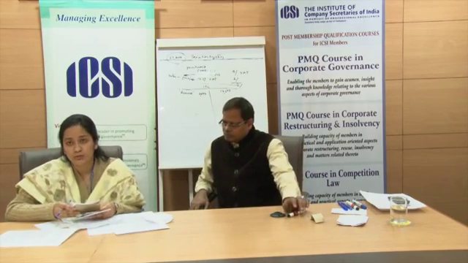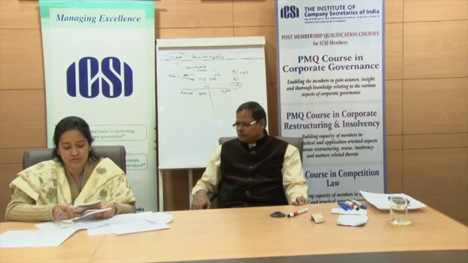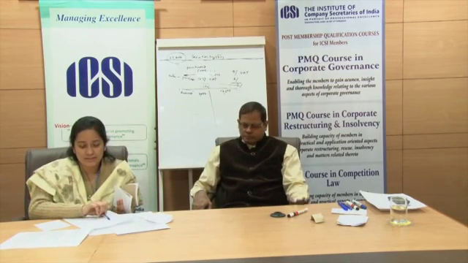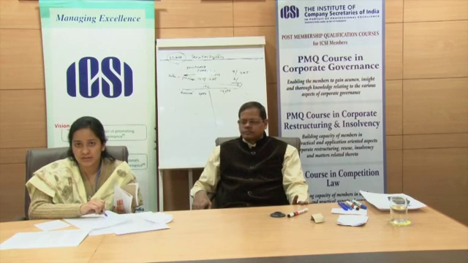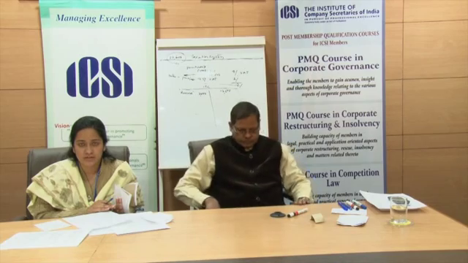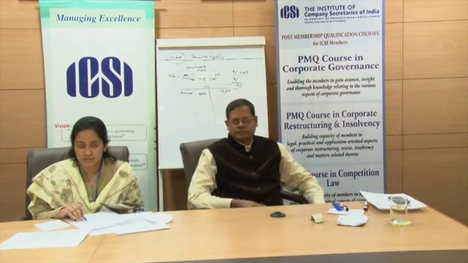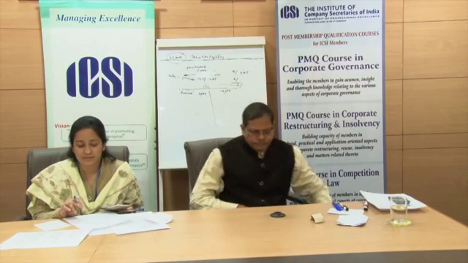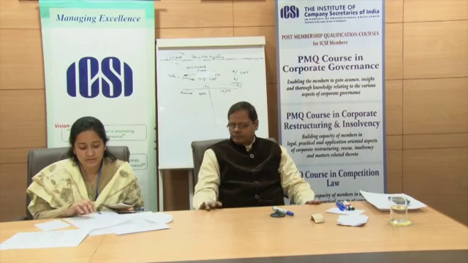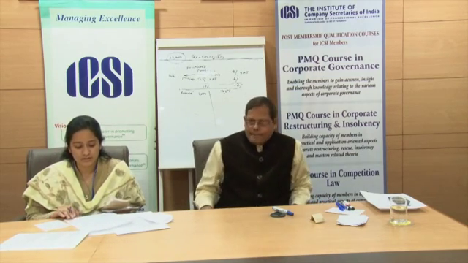So we are getting a lot of queries on advanced tax laws and practice old syllabus coverage. In this, I want to clarify one thing, that advanced tax laws and practice old syllabus is divided into 3 parts. Part A related to direct taxation, which is for 30 marks. Part B related to indirect taxation, which covers central excise and customs. It does not cover service tax and VAT in old syllabus. So part B is for 50 marks and part C is on international taxation, which is for 20 marks.